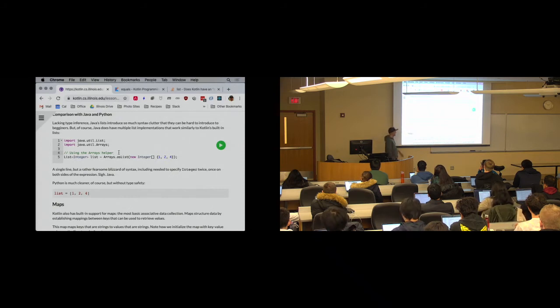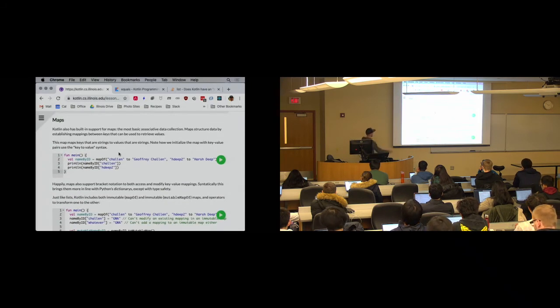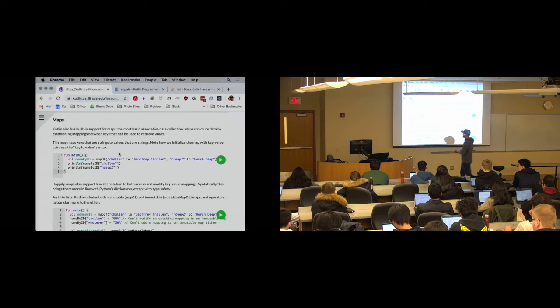There it is. Okay, lists, check. Maps, check. Lists, the most basic ordered data structure. Maps, the most basic associative data structure. So let's put items in order. Maps establish a one-to-one relationship between keys and values. I shouldn't say one-to-one. It can be one to many, many to one, many to many.